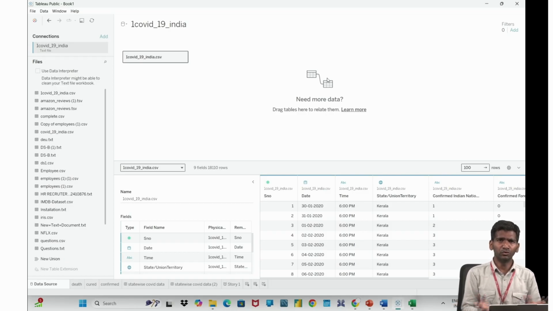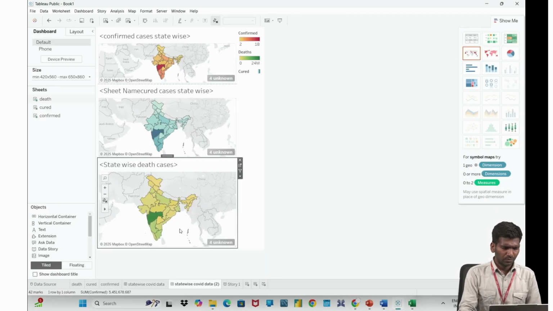So you can do joins. Say, suppose how many are confirmed, how many are deaths. What is the join? Right join, left join, inner join, outer join, like that you can create here also. Okay. So right now I'm not showing any pre-processing part. Directly we are moving to this creation of sheets, dashboard and story.